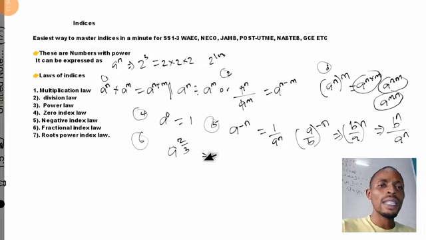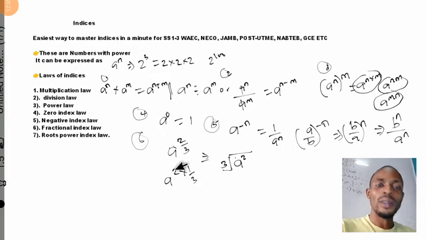Whenever you see an expression like this in mathematics, the solution is equal to the cube root of a raised to the power of 2. The 3 goes outside as the cube root, and we have a raised to the power of 2 inside. If we don't want to do it like this, you can make it easy by expressing it as a raised to the power of 2 multiplied by 1 over 3.